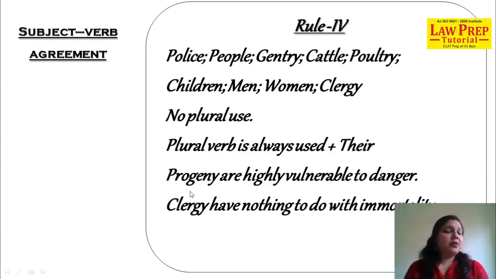Now look at the example. Progeny are highly vulnerable to danger. Clergy have nothing to do with immortality. If I make police has or have arrested the people who came out of their houses, what are you going to use? Police have. You would wonder, by the word police, are you able to make out we are talking of one man? No. Or 2 men? No. So what do we do? Always plural verbs.